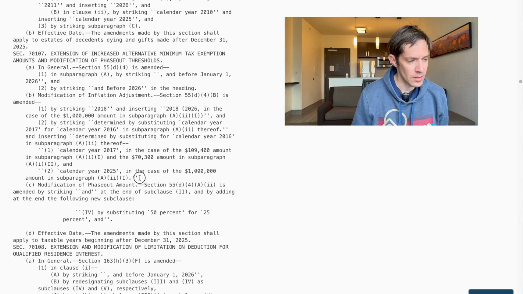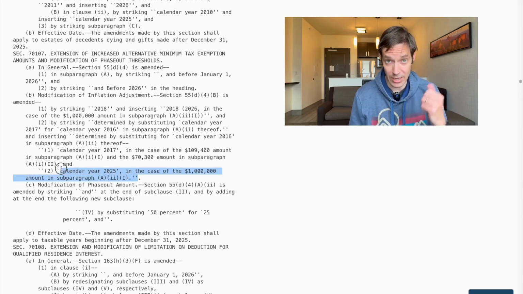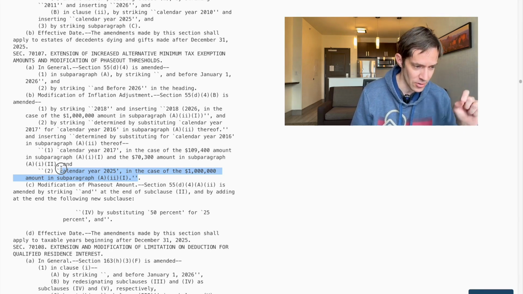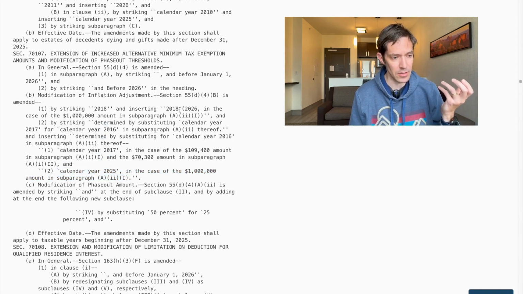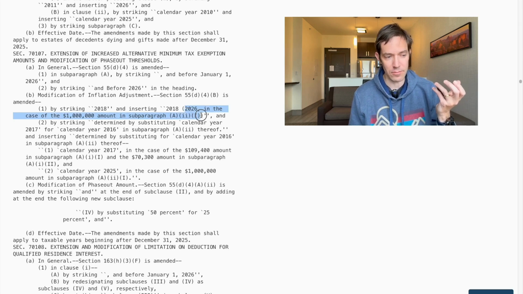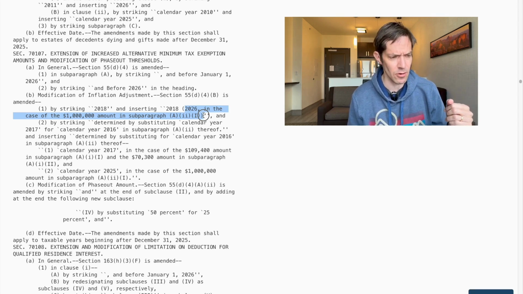It's a small change, but you'll notice this section of the law says, and this is what I just described, calendar year 2025, in the case of $1 million in subparagraph A, 2I. So we interpreted that to mean, okay, behave in 2026 as if it was $1 million in 2025. But if you scroll up, same document, you've got 2026, $1 million, paragraph, subparagraph A1, 2I. Same thing. And so some people are thinking that it's 2026 $1 million. Some people are saying 2025 $1 million and then inflated the way we did originally.